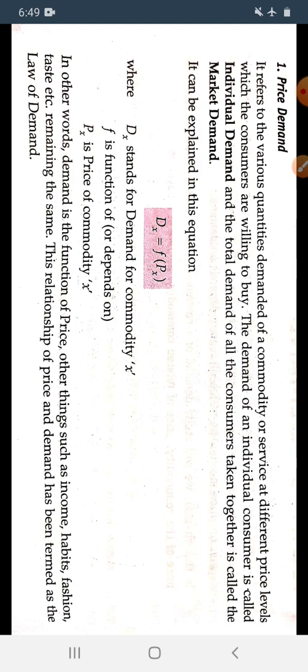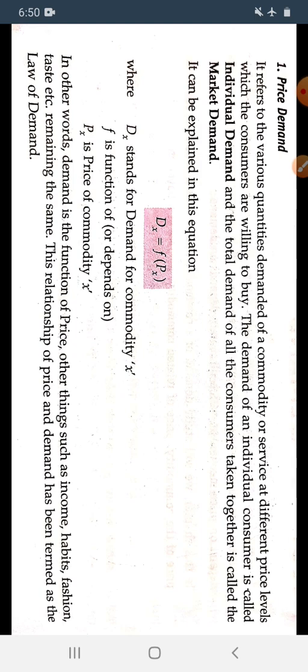When I am talking about any single student of class 11B, it is called the individual demand, meaning Ravi or any girl or boy, XYZ, what is their demand. But when we are talking about the market demand, we take the demand of all the consumers who are demanding, and individual means a single consumer. So this is the difference between individual and market demand. The demand of an individual consumer is called individual demand, and the total demand of all the consumers who are purchasing the commodity taken together is called the market demand.